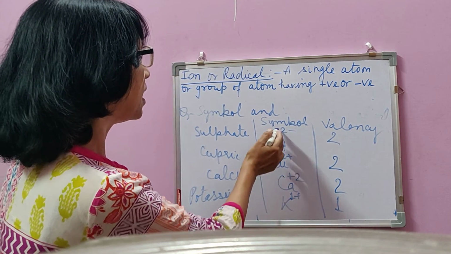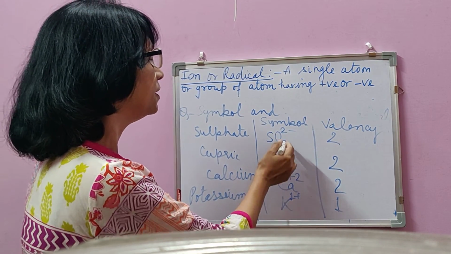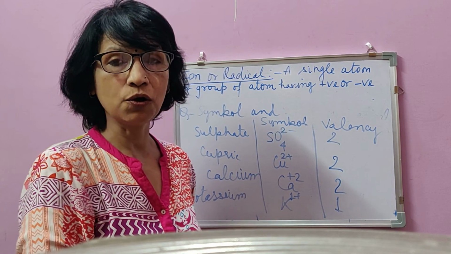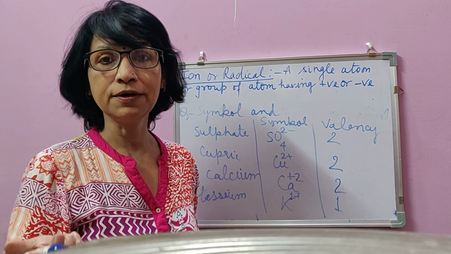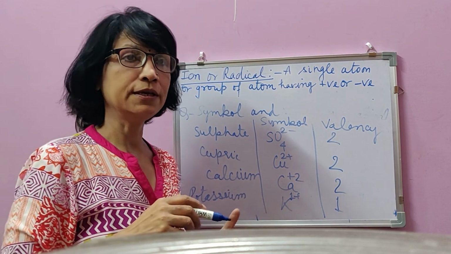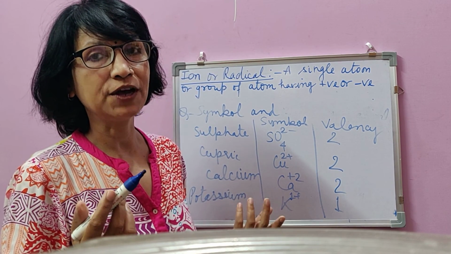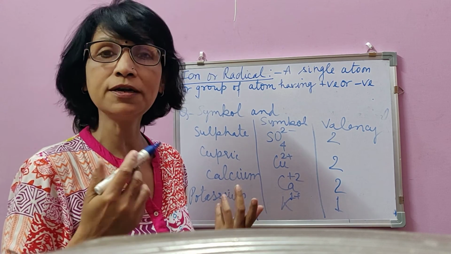Symbols of radicals are always represented with amount of charge on them, because radicals are all about a single atom or group of atoms having charge. So without charge, they are not radical.